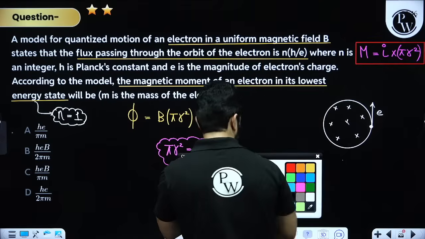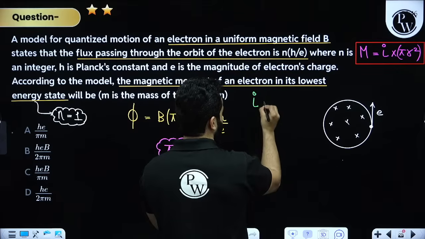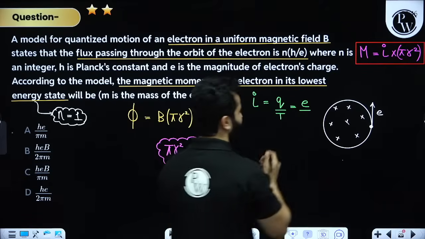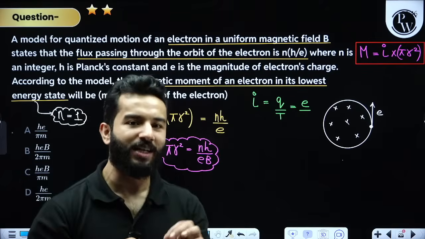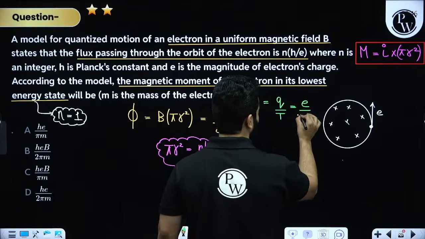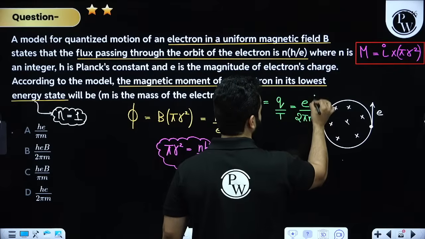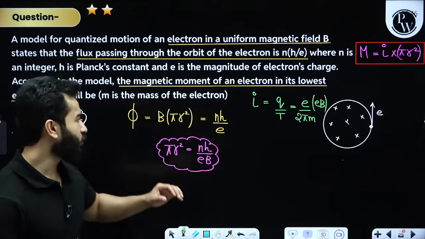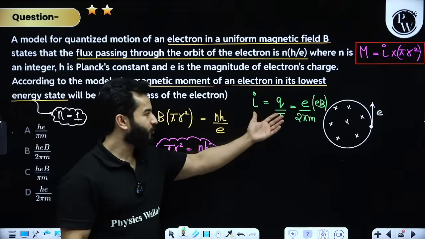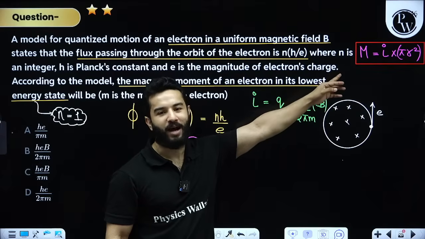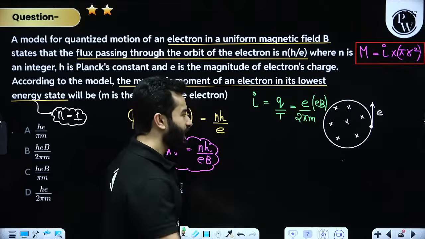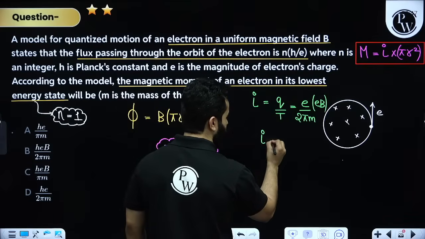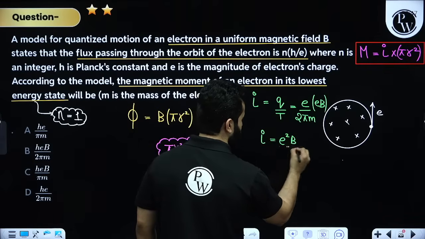we all know that current is charge divided by time. So charge is E, and the time period of a moving charged particle in a magnetic field is 2 pi m divided by qB. This is what makes this question very nice, because you are using magnetic flux, the formula of current, time period, and magnetic moment. Individually we know each and every formula. Current will finally become E square B divided by 2 pi m.